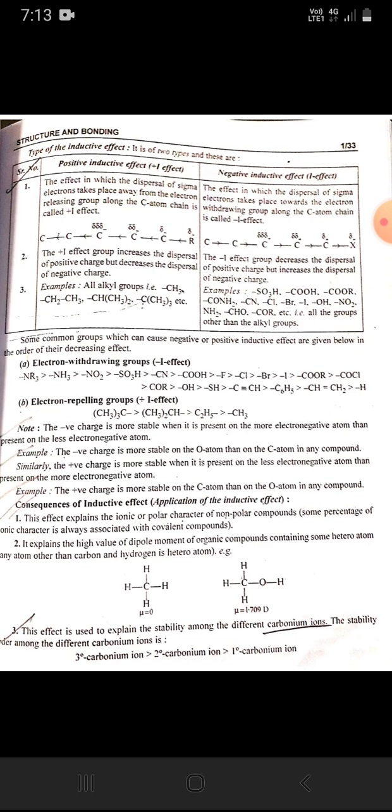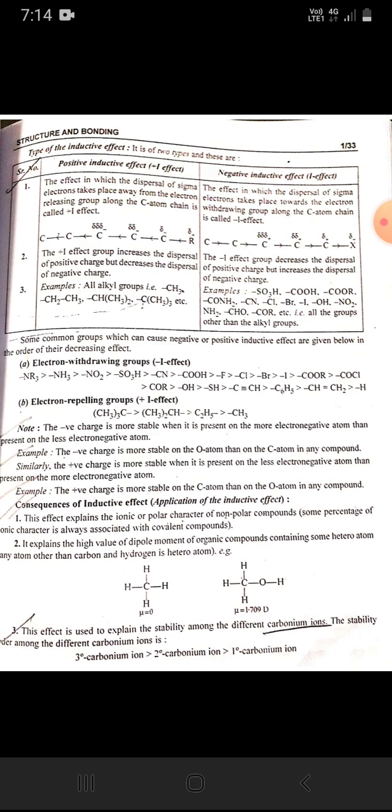Application of the inductive effect. This effect explains the ionic or polar character of non-polar compound. Some percentage of ionic character is always associated with covalent compound. It explains the high value of dipole moment of organic compound containing some heteroatom. This effect is used to explain the stability among the different carbonium ions.